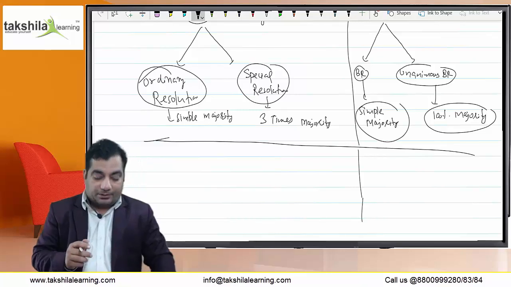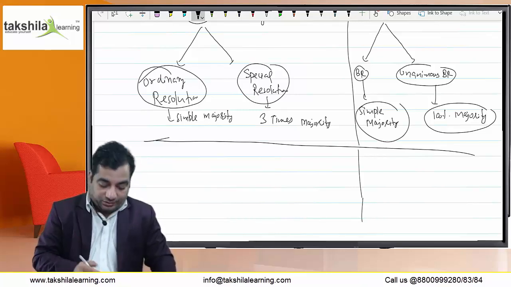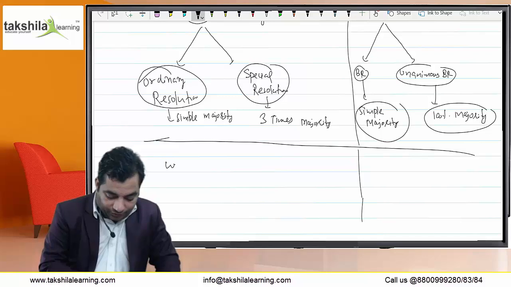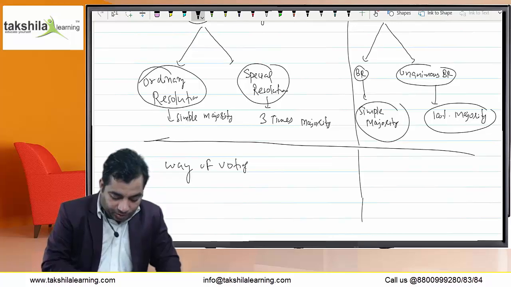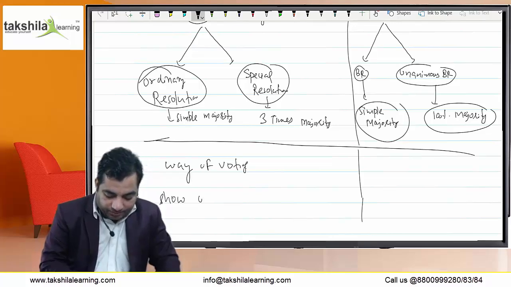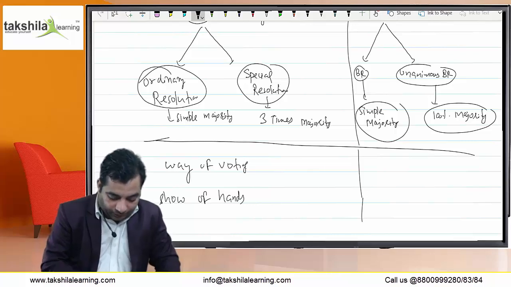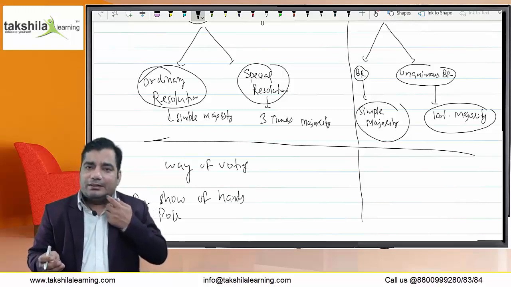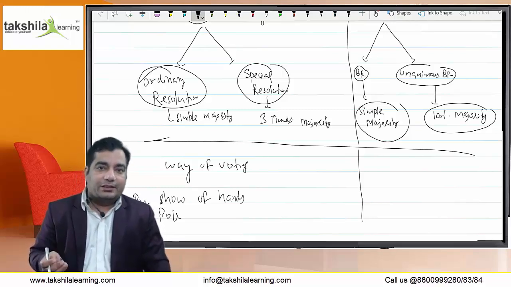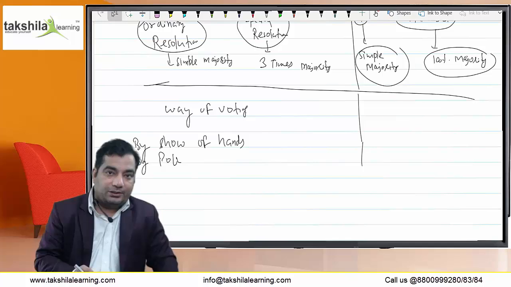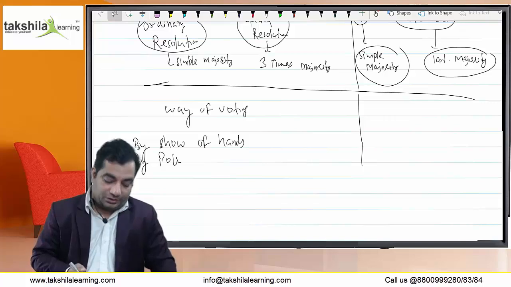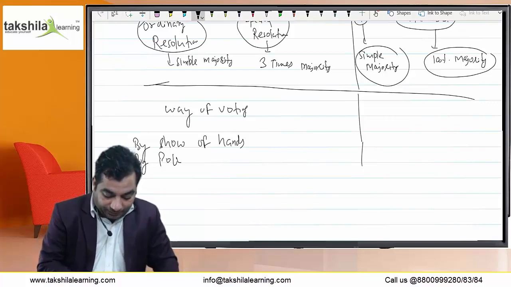And the main important difference is also the way of voting. Here, voting may be done by way of show of hands, or by poll. And the voting may also be done by electronic way. Electronic voting may be under section 108 and by postal ballot under section 110. But basically two things in the board meeting, when the voting takes place, there are basically two ways of casting the votes. That is by show of hand, and the other one is by poll.